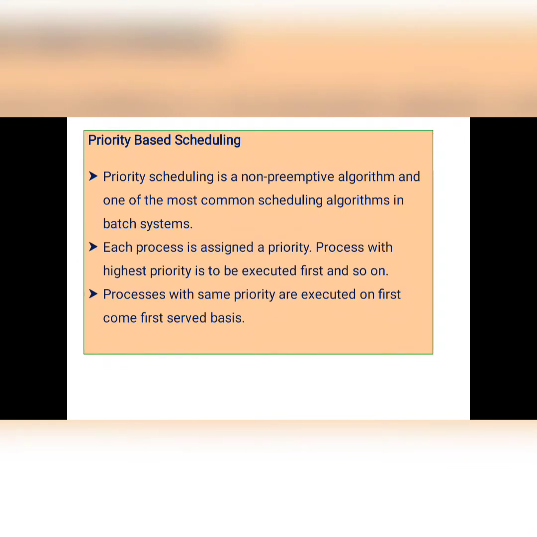So the technique is, each and every process is assigned a priority, like a rank. Based on the highest priority, the process will be executed, but sometimes cases will arise where two or more processes have the same priority, the same rank. Then which process will execute first?